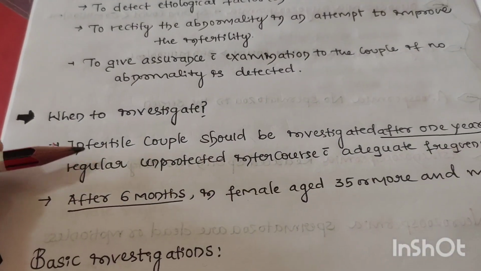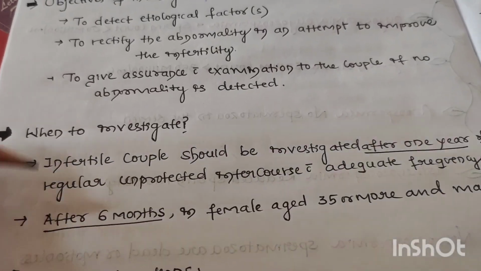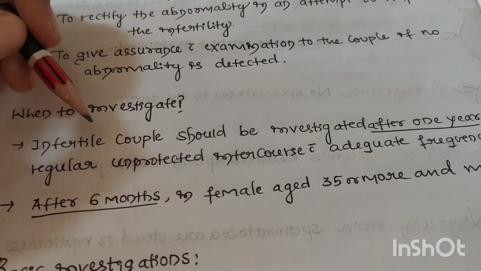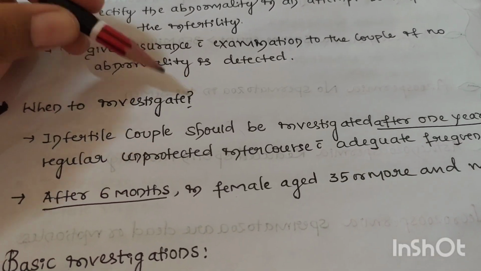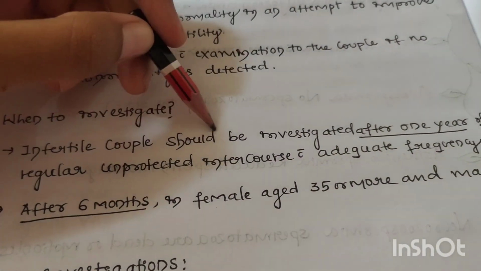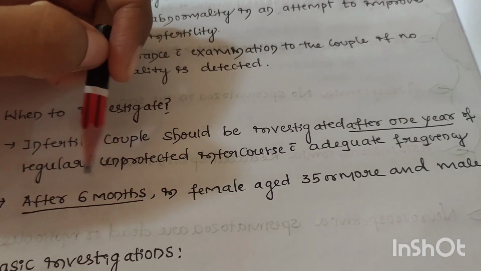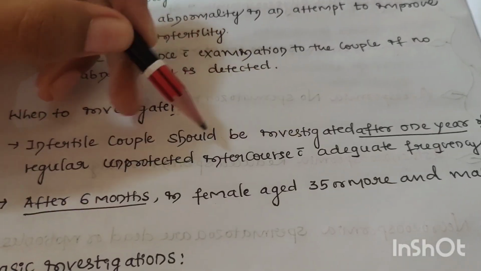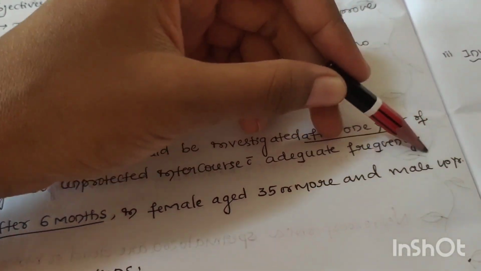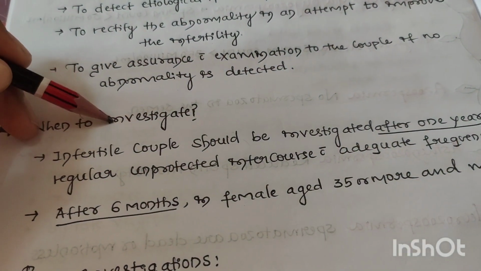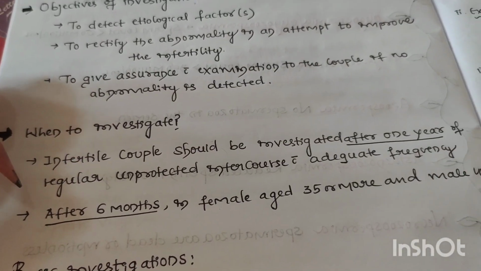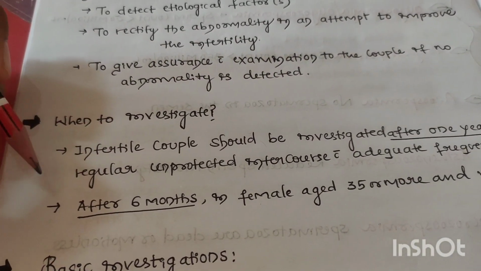Next, when to investigate. Here two conditions. First one is, we know the definition of infertility. After 1 year of unprotected regular and frequent intercourse, if the couple is unable to conceive, then we need to investigate. An infertile couple should be investigated after 1 year of regular unprotected intercourse with adequate frequency. This is the first. Then if the female is aged 35 or more and the male is 40 years or more, then we need to investigate after 6 months only, after 6 months of regular unprotected intercourse with adequate frequency. These are the two durations.